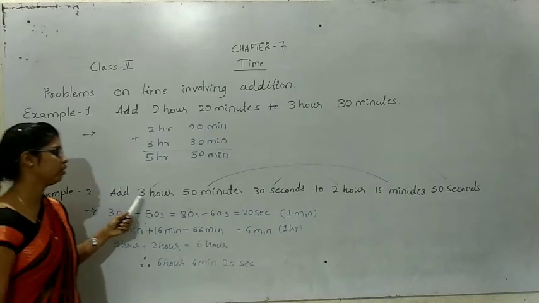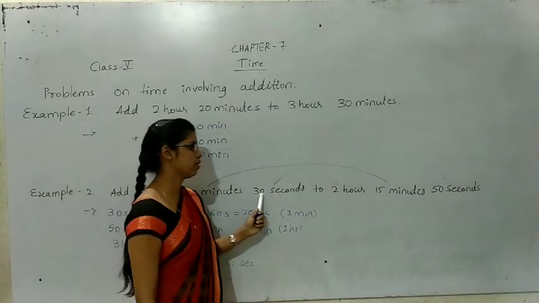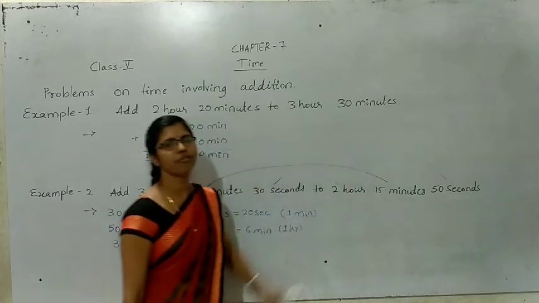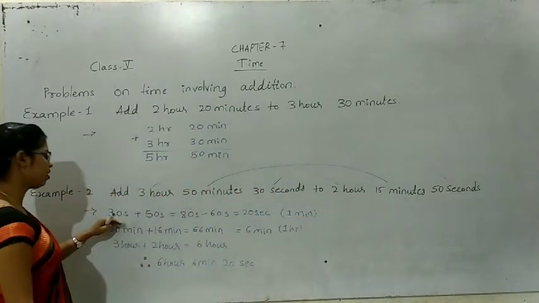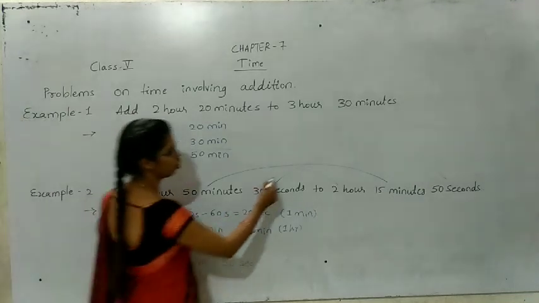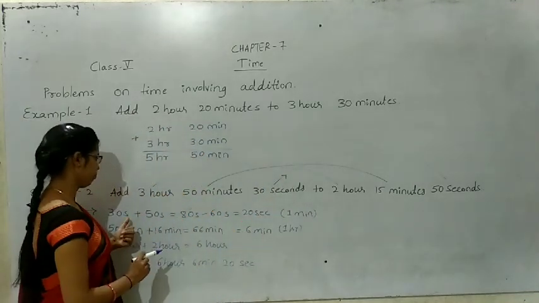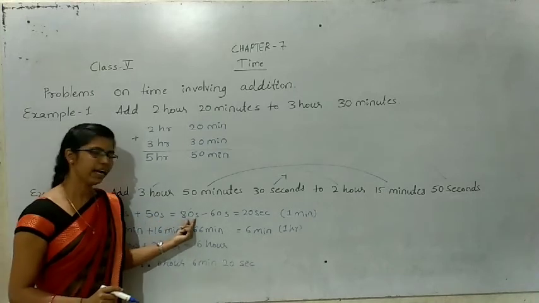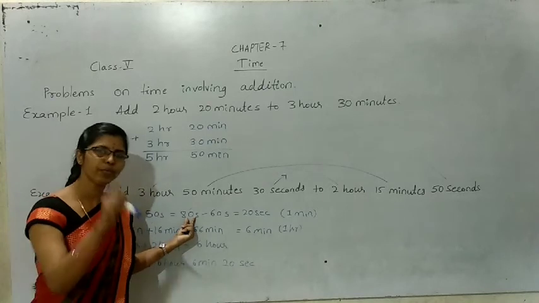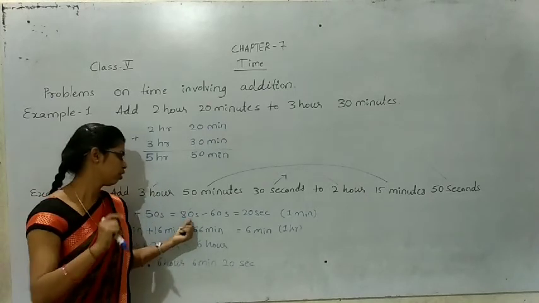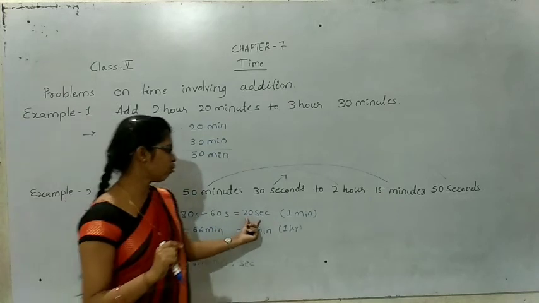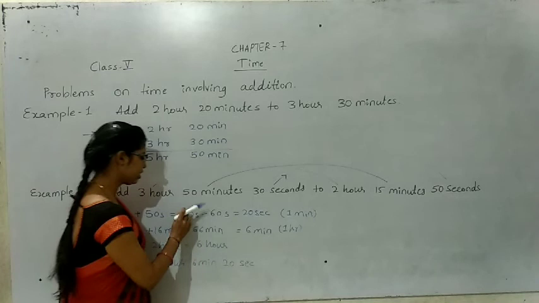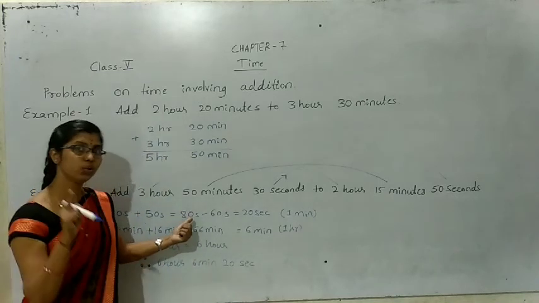Example 2. Add 3 hours 50 minutes 30 seconds to 2 hours 15 minutes 50 seconds. First I am adding only the seconds. 30 seconds plus 50 seconds means 80 seconds. But we know 1 minute equals 60 seconds. So subtract, we get 20 seconds. 80 seconds means 1 minute 20 seconds.